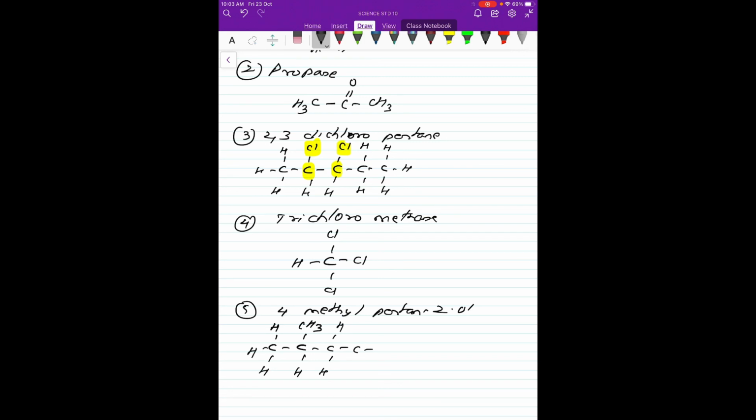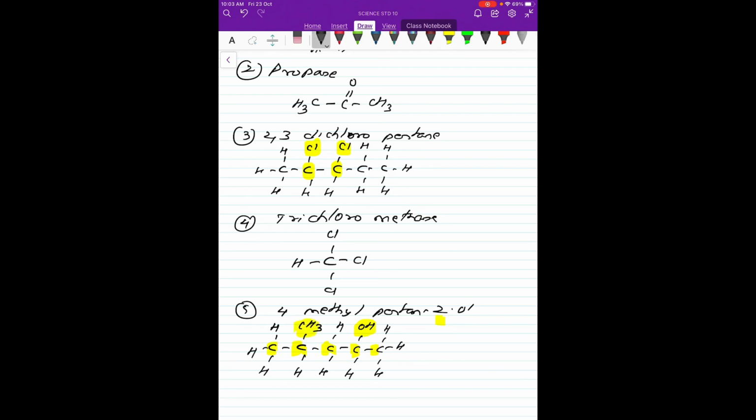So now this is the second one where it will have the hydroxyl group, and this will be the normal ending one. Now if you see very carefully, it is pentane because there are 5 carbon atoms. 2 means it has a hydroxyl group, the functional group, at 2, but also it has a methyl group which is attached at the fourth carbon atom.